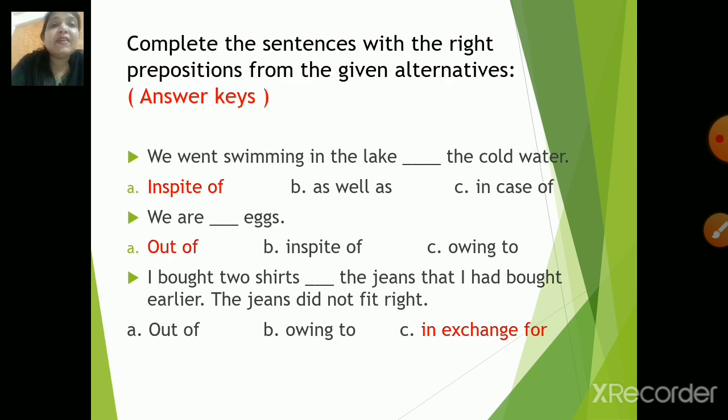First one, we went swimming in the lake in spite of the cold water. Next, we are out of eggs. Next, I bought 2 shirts in exchange for the jeans that I had bought earlier. The jeans did not fit right. So yes, children, these were all the correct answers. Let us check one more exercise.